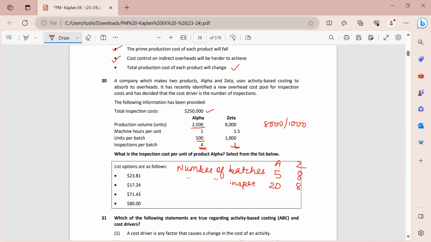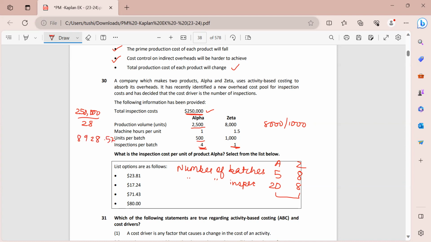Now I can see that in total, we are having 28 inspections, and the total inspection cost that we have is $250,000. So 250,000 divided by 28 will give me the cost per inspection, right? So my overhead absorption rate comes out to be 8928.57.